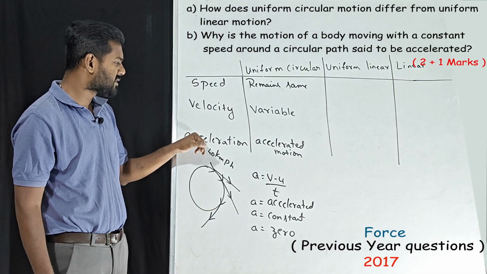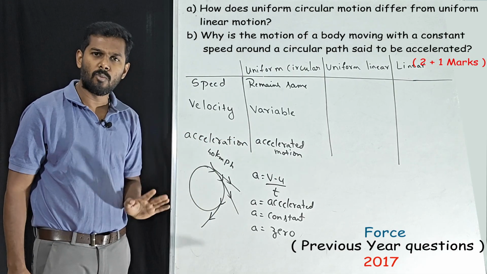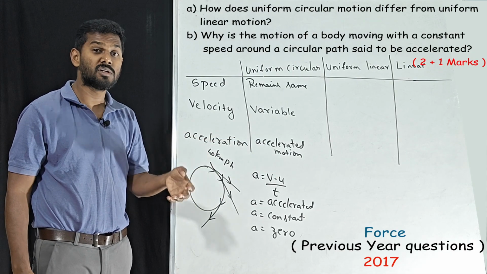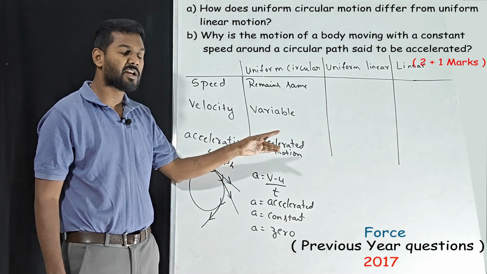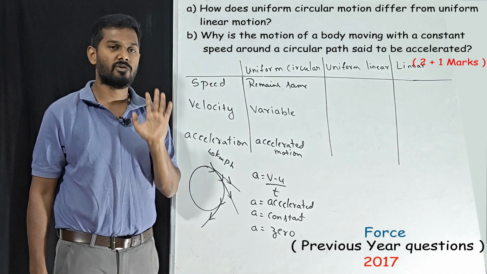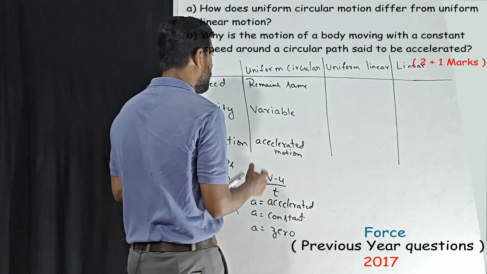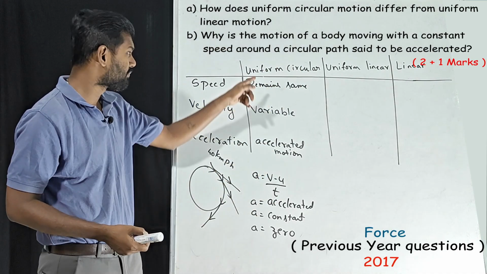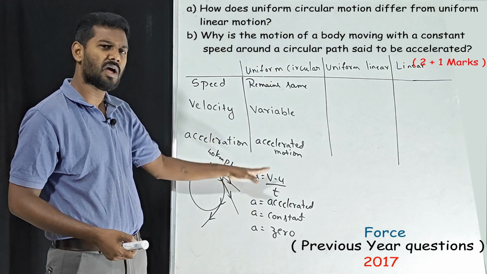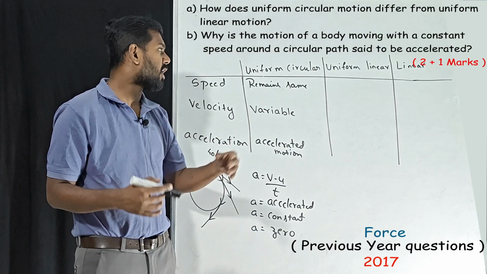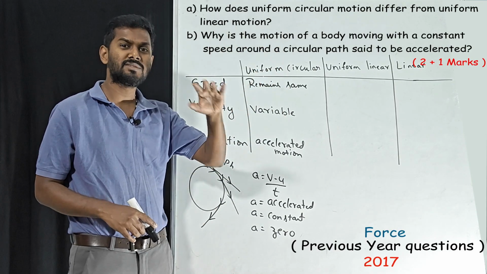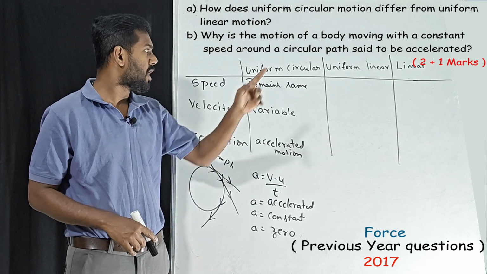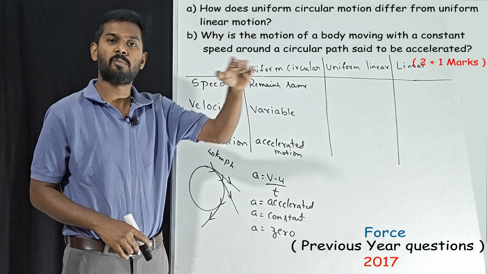What do you mean by accelerated motion? It does not mean increase in velocity. No, accelerated motion means variable velocity. If you know this much about uniform circular motion, you can answer easily. Now we'll talk about uniform linear motion. Uniform means same speed and velocity. Linear means straight path.